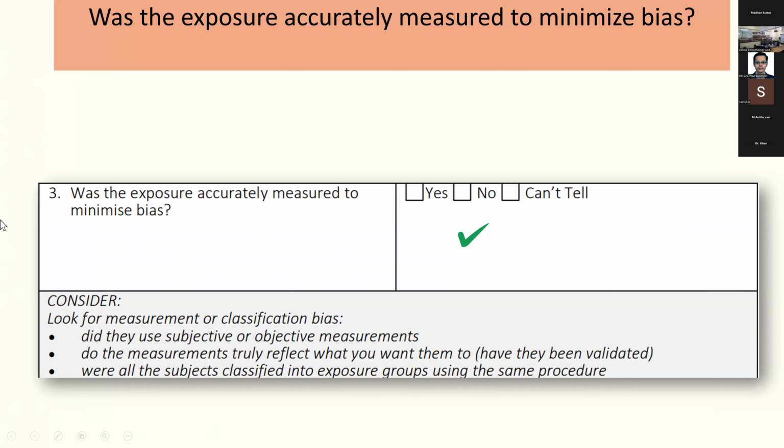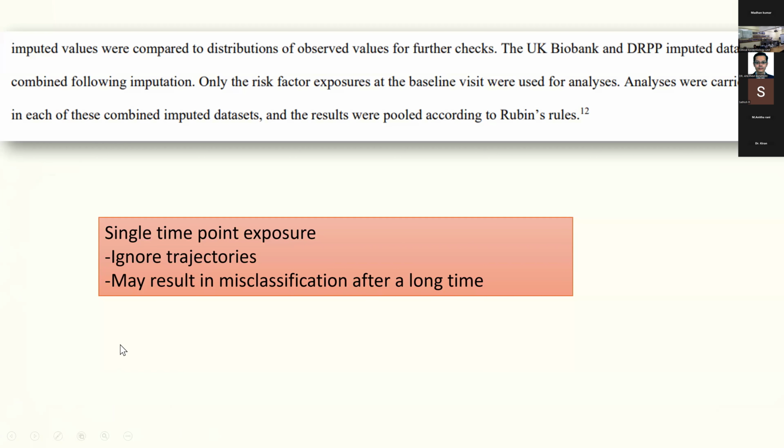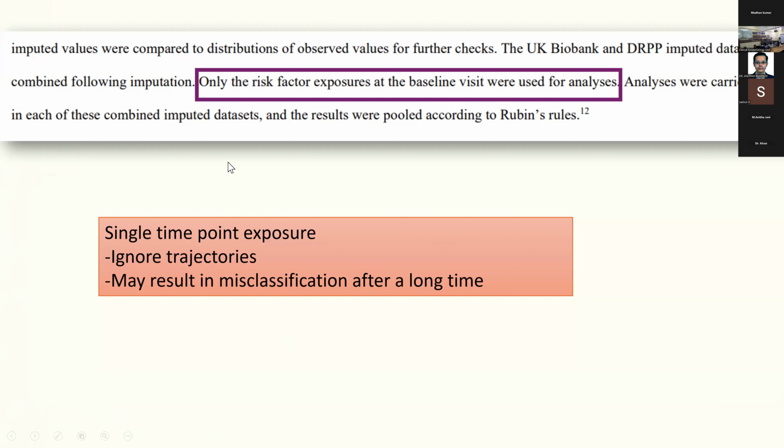Even though they have gone through such a rigorous data harmonization, I still said no for: was the exposure accurately measured to minimize bias? Now, why did I say no? They have mentioned clearly that only the risk factor exposures at the baseline visit were used for analysis. Imagine they're following up a patient for more than 14 years. Maybe at the onset I didn't have diabetes, but by year 1 or year 2, I would develop diabetes. That is not captured in this cohort. So there's only a single time point exposure. They have ignored the trajectories, and this may result in misclassification after a long time.